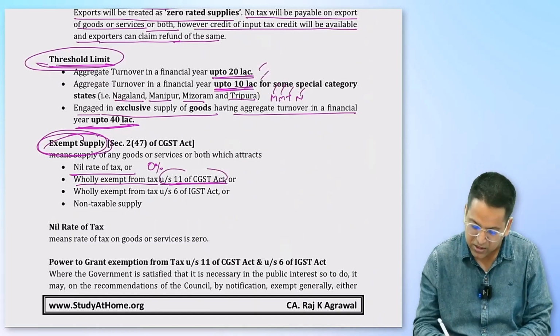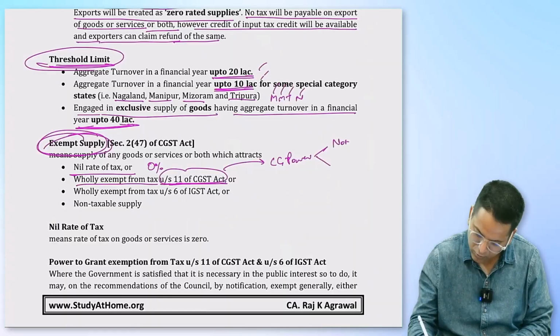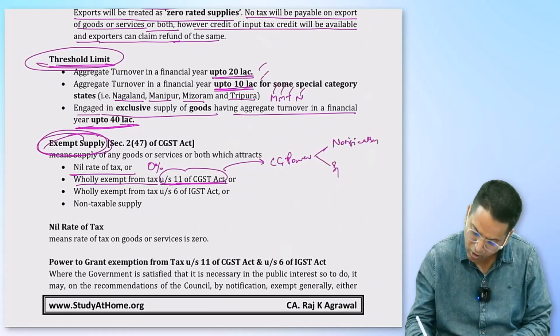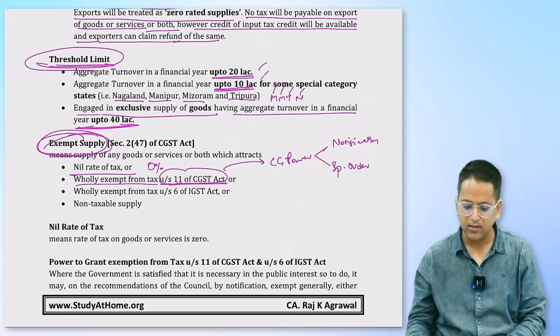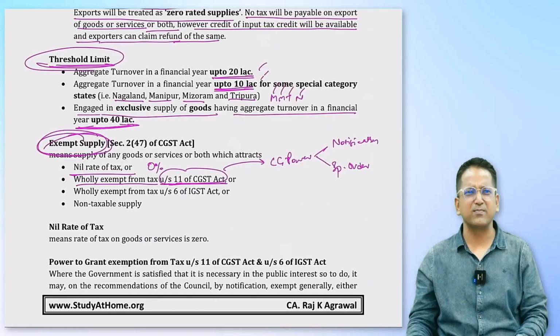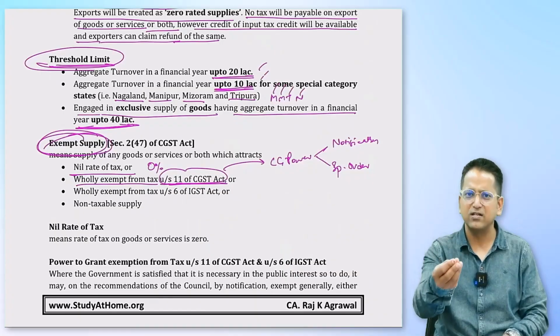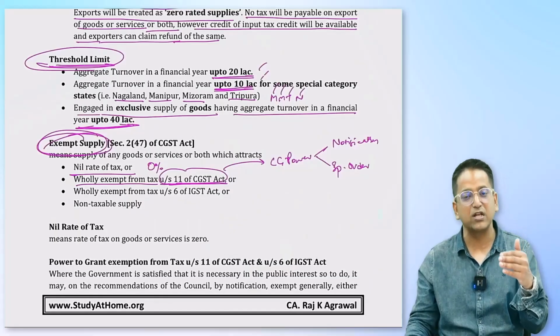In Section 11 of CGST Act, the central government has power. The central government has a power of what? That through a notification, or through a special order, any goods or services can be exempted. You've also studied in income tax that through notification, what is notification? Official Gazette. Through official gazette, if government wants, they can issue notification saying that they will not levy GST on certain goods or certain services. Central government has this power, in Section 11 of CGST Act.